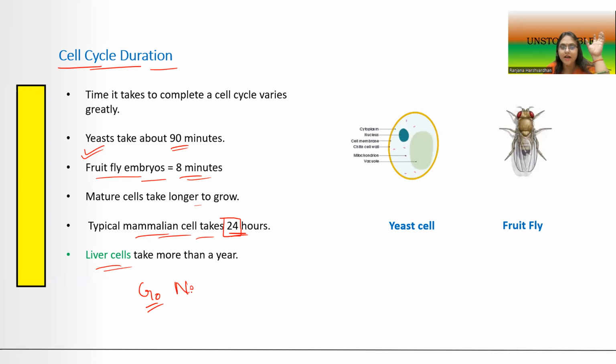Examples of such cells are our nerve cells, or the neurons. Once they are formed and they grow, they are not able to divide into two. And some of the cells of our heart, the heart muscle cells, also do not undergo division. That explains why injuries to our head, brain injuries or heart injuries, can be really very fatal, because these cells are not able to multiply and replenish themselves if they are lost in any kind of injury.